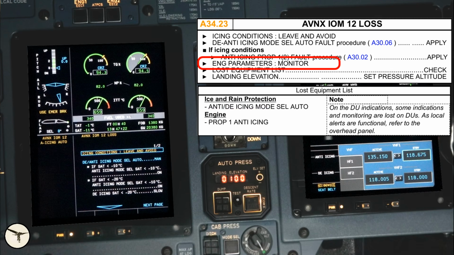Engine parameters, monitor. We have lost the torque pointer for engine 1, but the digital counter is still working. Lost equipment list, check. Very few systems are lost. Landing elevation, set pressure altitude. That means the cabin pressurization controller cannot read the actual reference pressure from the air data computer.